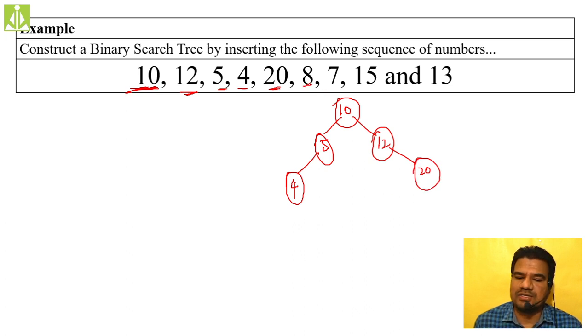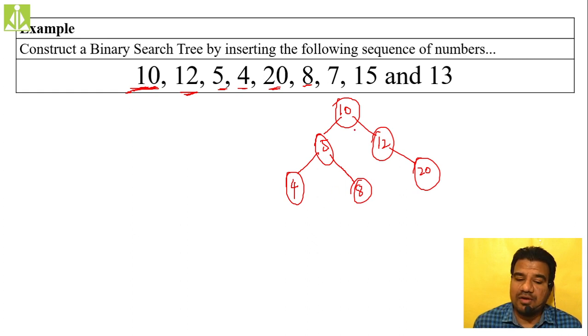Then we have 8. You compare 8 with 10. It is lesser, isn't it? So move in the left side direction and come to 5. When you are at 5, make this 5 the root node and again do the comparison. 8 is greater than 5. If it is lesser, we move in the left direction, but if it is greater, we insert that 8 in the right side direction. 8 will come over here.